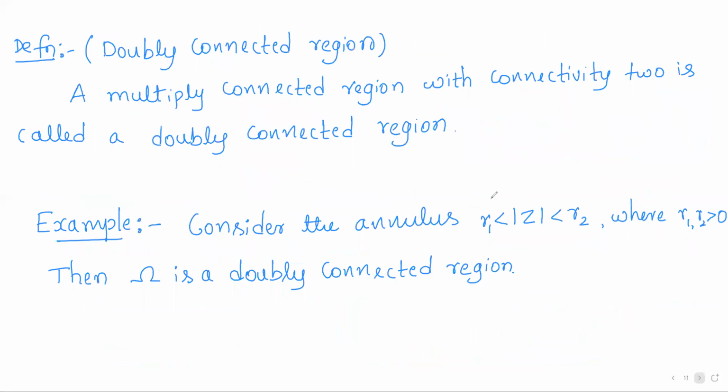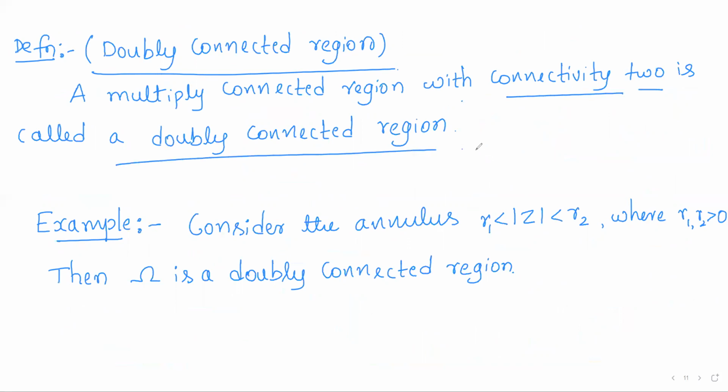Now we shall illustrate this theory using a particular example. For that, we shall define the notion of a doubly connected region. A multiply connected region with connectivity 2 is called a doubly connected region. So in particular, if any multiply connected region has connectivity 2, then such a region is called a doubly connected region. What does it mean that a region has connectivity 2?